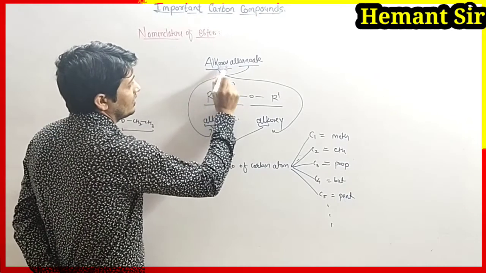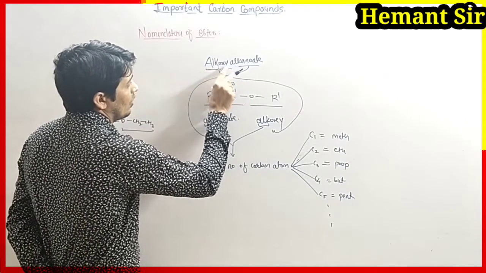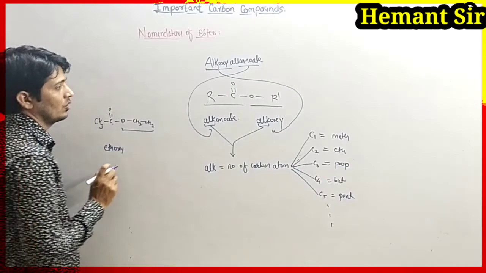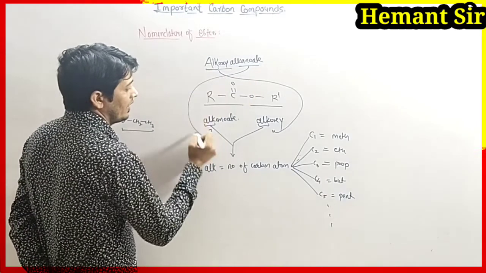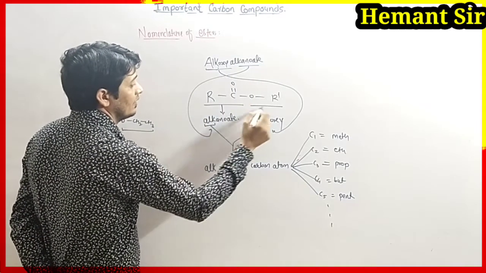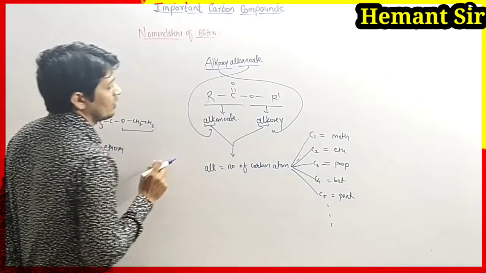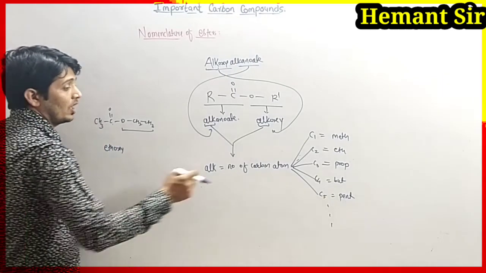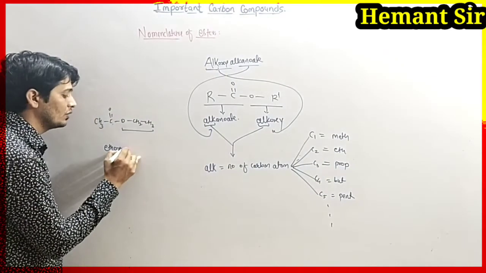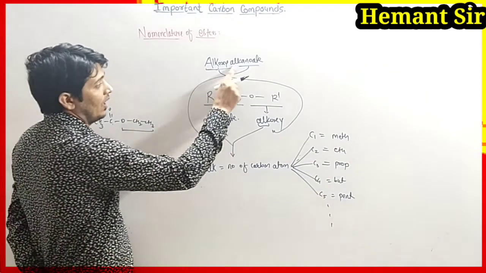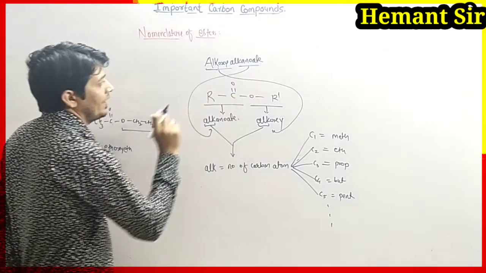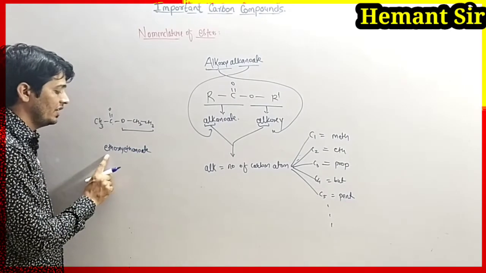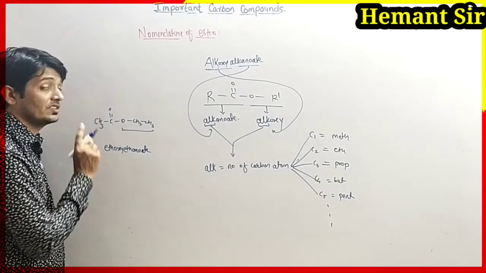Then we write as it is till here, so alkoxy becomes ethoxy. Then the alkanoate part: here we count the number of carbon atoms, which is 1 and 2. Again for 2 carbons we use eth, so instead of alk you write eth. Then anoate you write as it is, ethanoate. So ethoxyethanoate is the name of this ester.